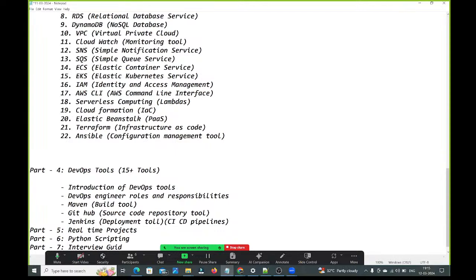Once Jenkins is completed, what are we going to understand next? After Jenkins, we will discuss SonarQube. What is SonarQube? SonarQube is a code coverage tool, or you can also take it as a code review tool. What review will it do?